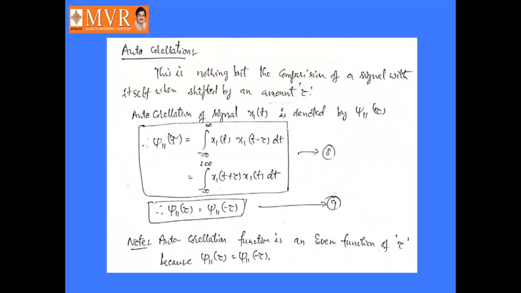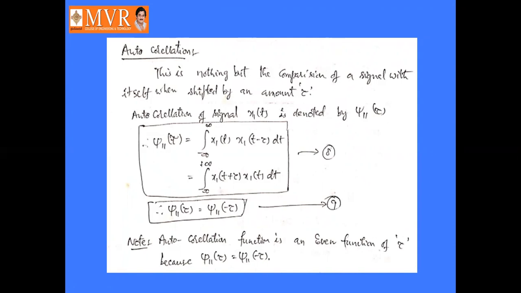Coming to the autocorrelation function, here we are comparing the signal x1 of t with itself only, that is j11 of tau. j11 of tau can be expressed as integral from minus infinity to infinity of x1 of t into x1 of t minus tau dt, or we can express this as integral from minus infinity to infinity of x1 of t plus tau into x1 of t dt.